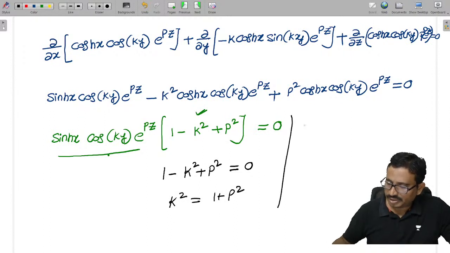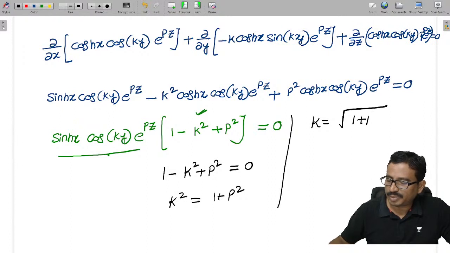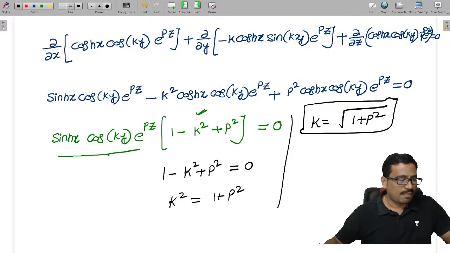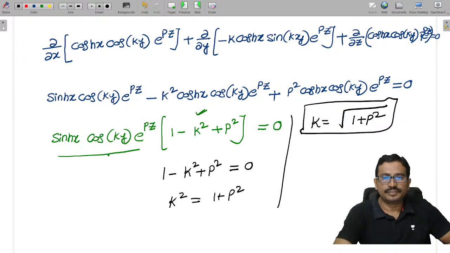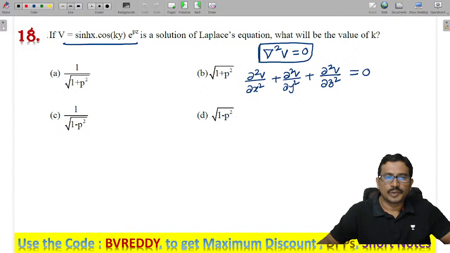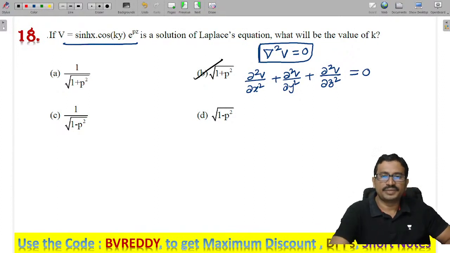So finally, k value, how much? Tell me. That is square root of 1 plus p square. Done. Option B.